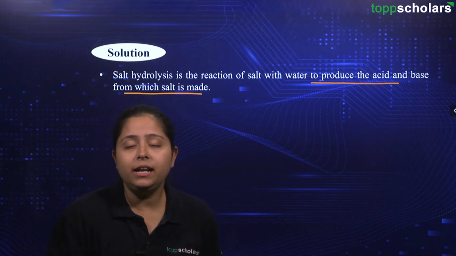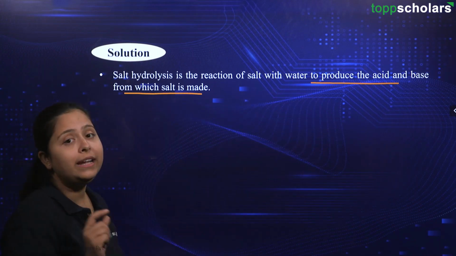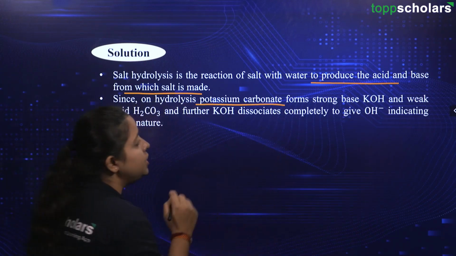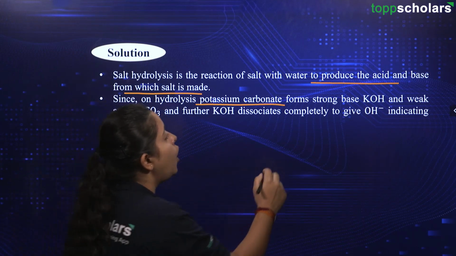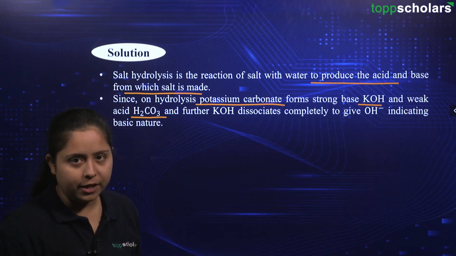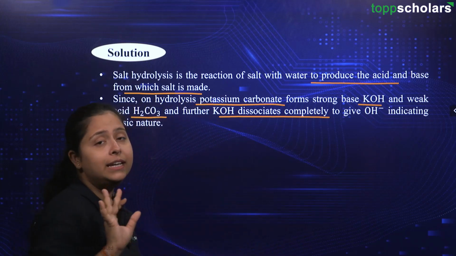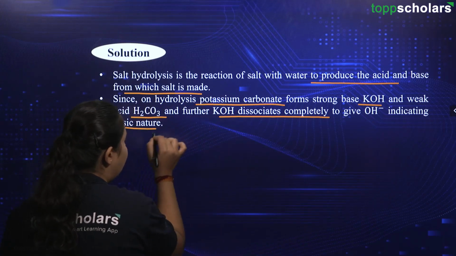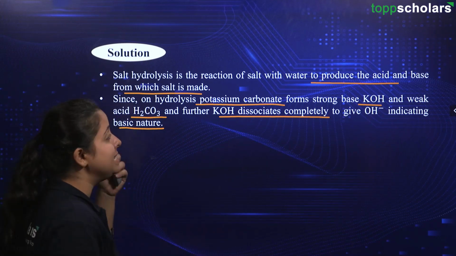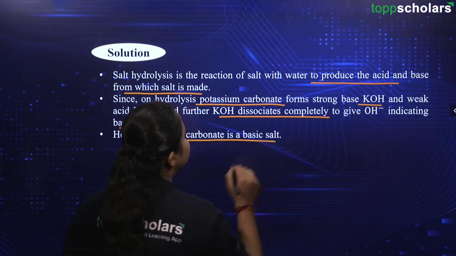So, on hydrolysis, potassium carbonate will form a strong base, that is KOH, and a weak acid, that is H2CO3. This KOH dissociates completely to give us OH minus ions. And since OH minus ions are released, it shows basic nature. So, we can say that this potassium carbonate is a basic salt.